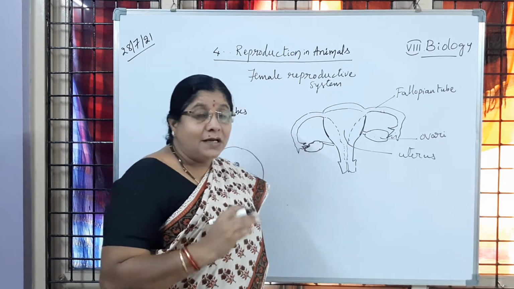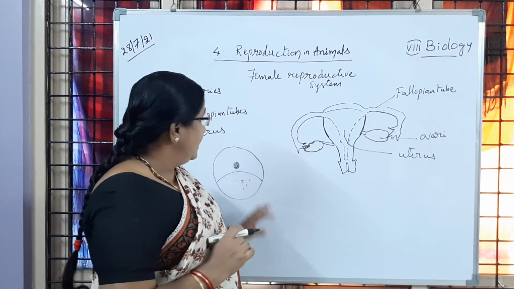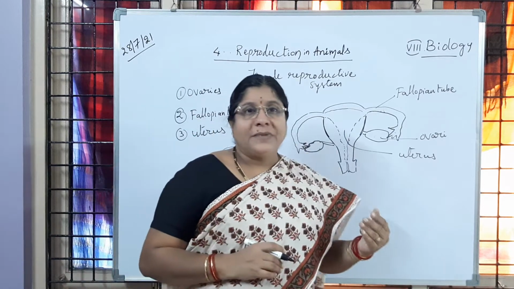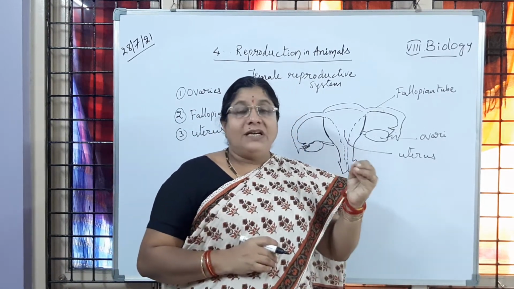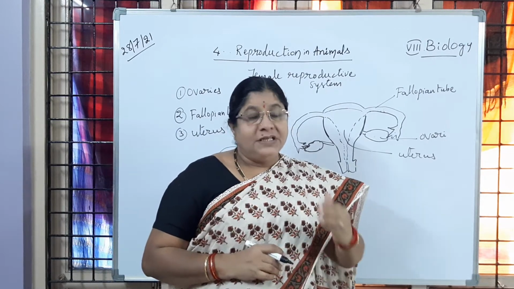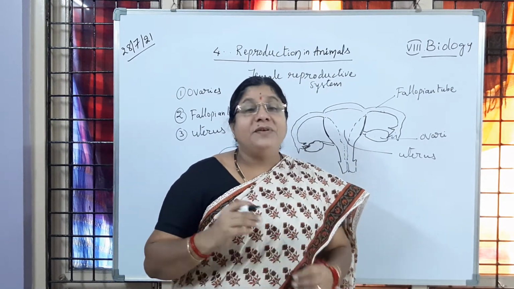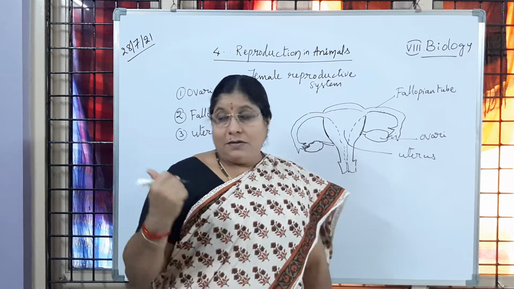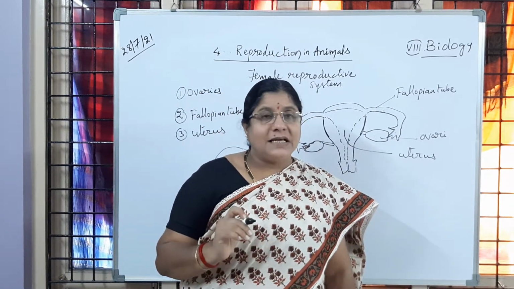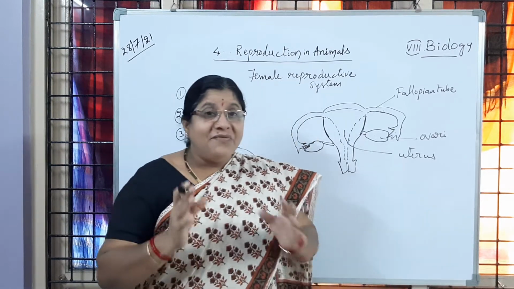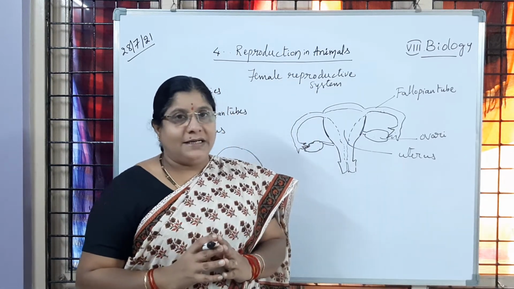Have you followed? That is the ovum. Is it clear to children? Just like the sperm, which is a single cell, even the egg, the female gamete, is also a single cell. What does single cell mean? Only one set of chromosomes is present.